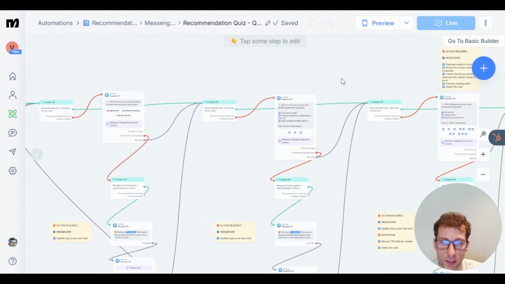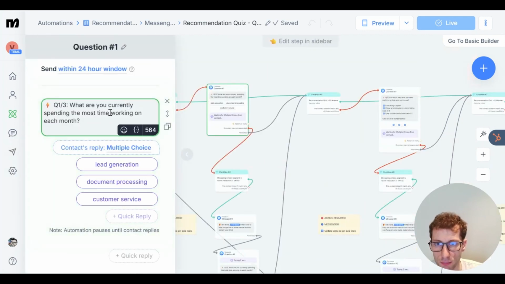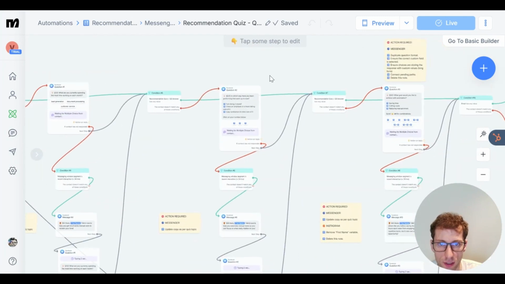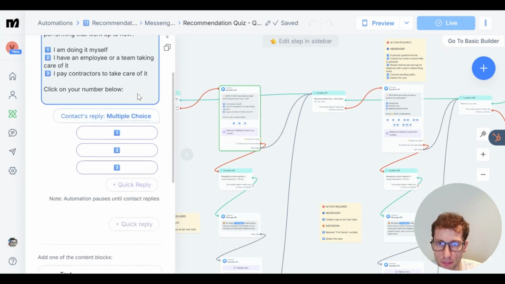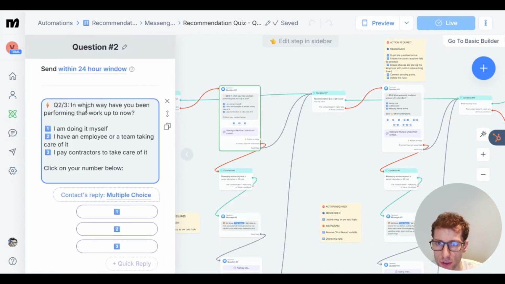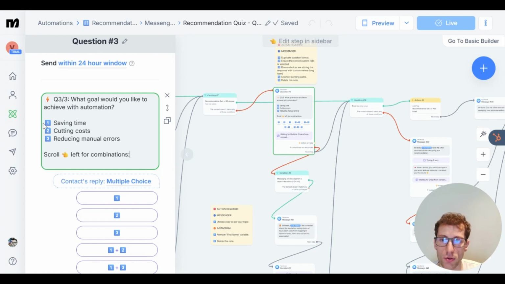So we have a set of questions that we set into the system so that whenever there is an interaction with the lead, it's going to ask a few questions. For example, what is he currently spending the most time on in terms of tasks. This has been built to support the sale of AI and automation systems. So here we prompt to ask if he's been working alone, with a team or contractors, and so forth. And then finally, what are his goals with automation? So it could be 1, 2, 3, or a combination of all of these.